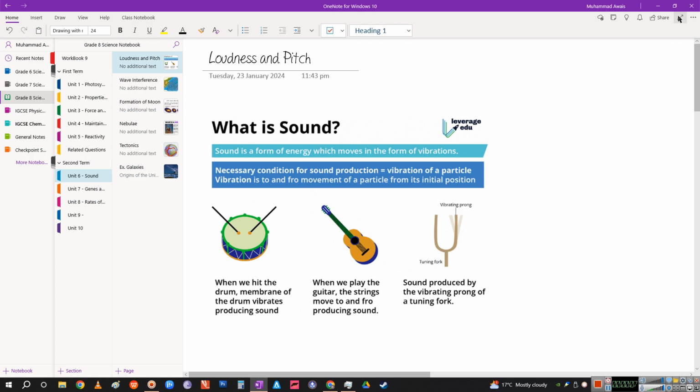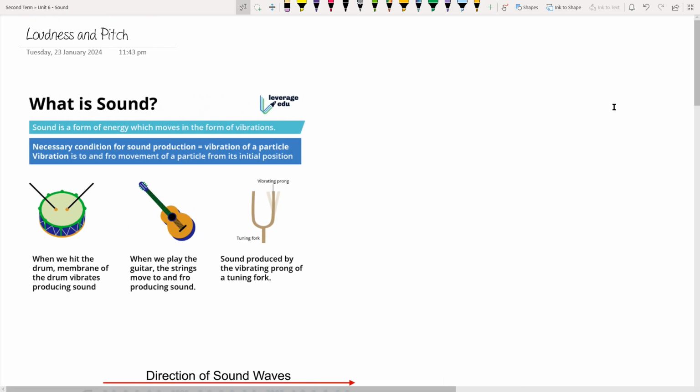So the first question that arises is, what is sound? When we define sound, sound is a form of energy that moves from one point to another, or transfers energy. So sound is a form of energy. That's the first thing. And it only happens when things vibrate.